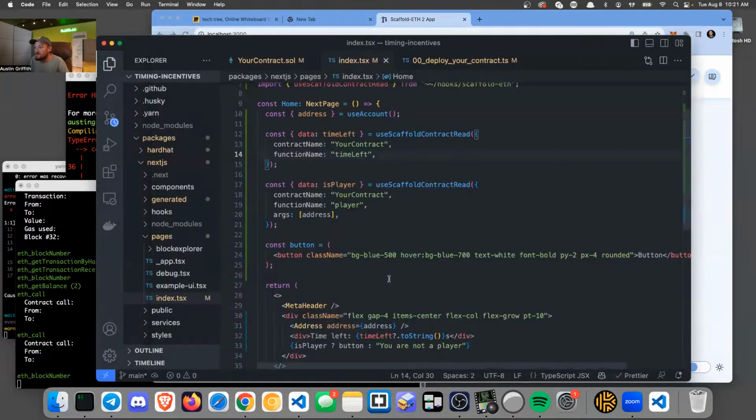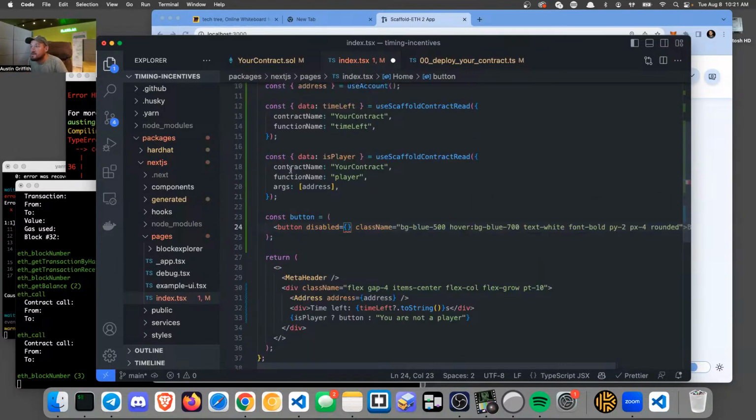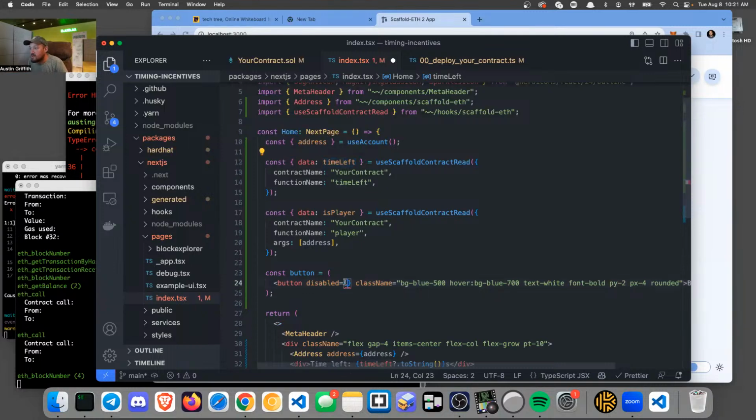Our button is here. What we want is for it to be disabled. Okay, let's do the click first. No. This is easy. We're here. Disabled equals, and it's what we're looking at, time left does not equal 0, something along the lines. I don't know.